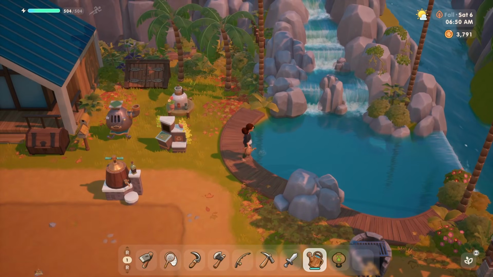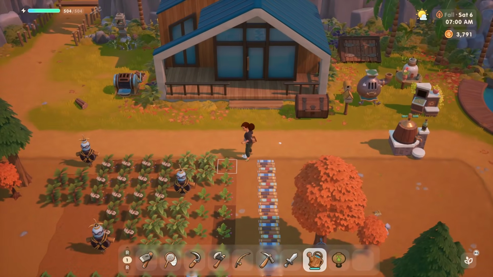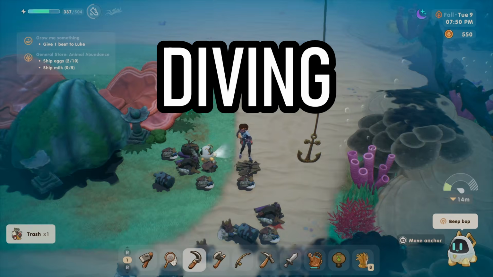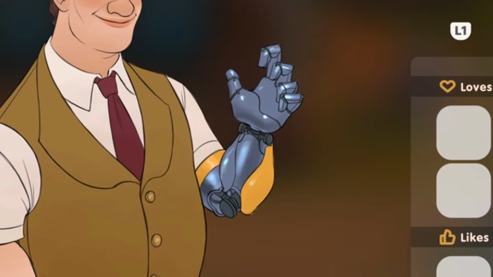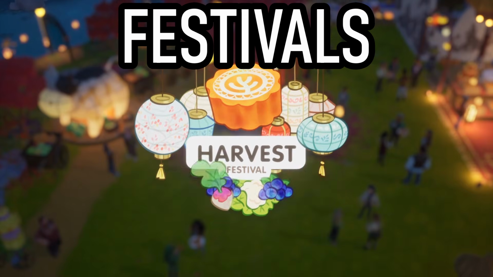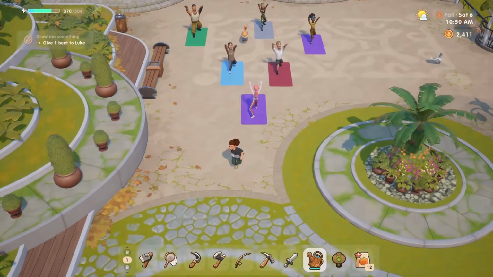Coral Island is billed as a farming simulator, but aligning with the modern state of the farming sim, there's a lot more going on than just livestock and harvesting crops. There's diving, mining, fishing, woodland spirits, dating, weirdly casual sci-fi, put a pin in that for a later video, foraging, fashion, decorating, quests, festivals, and about 10 bajillion other things going on.